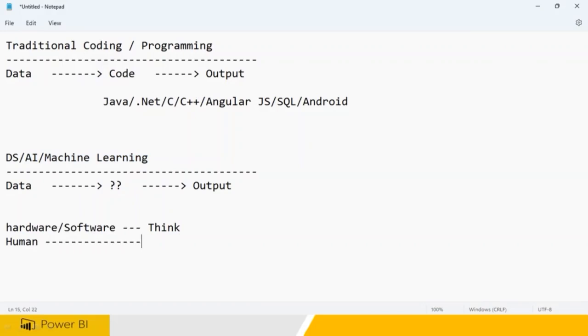So what does artificial intelligence mean? In artificial intelligence, you are enabling a machine to think. This is what is called artificial intelligence. In artificial intelligence, one part is the machine itself learning from your output.